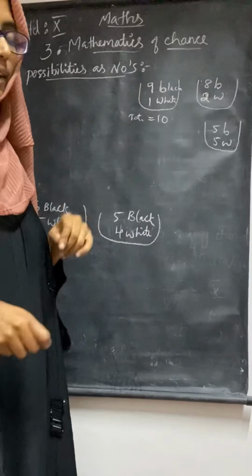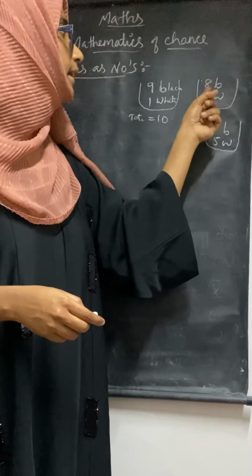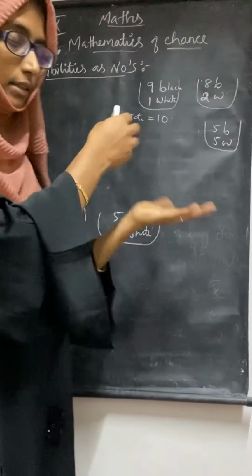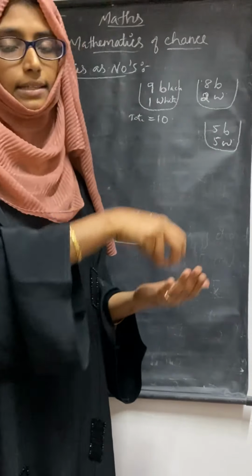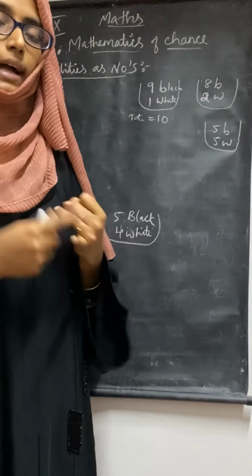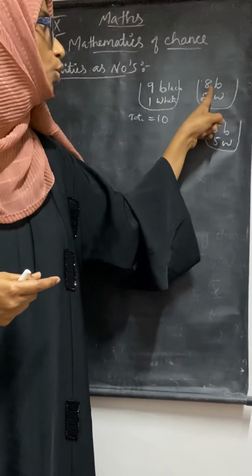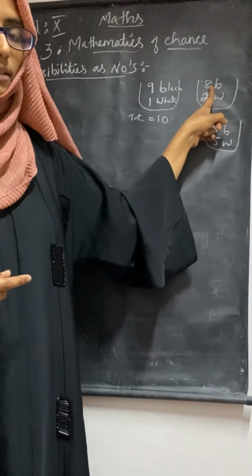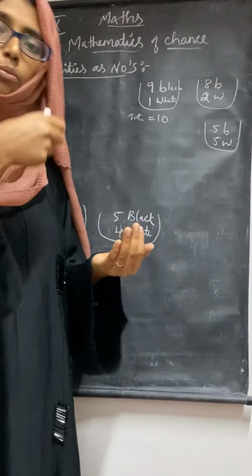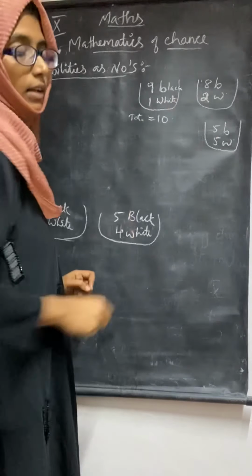Similarly, consider another box with 8 black balls and 2 white balls. Same case, close your eyes and take a ball. Who has the more probability? It will be black because more blacks are there, and white is lesser.